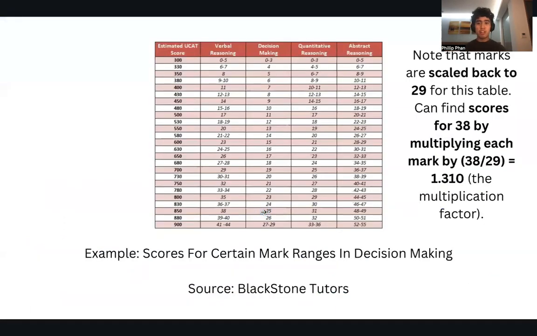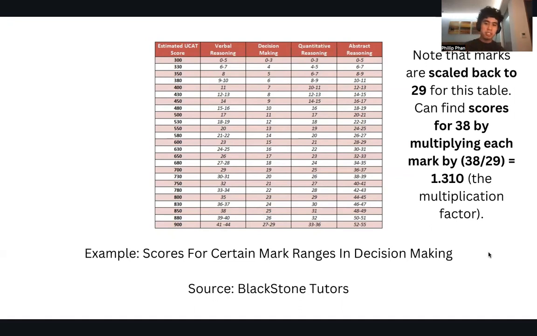But anyways, I want to show you guys a table now. I'll show you the scores that you get for decision-making scores. And I don't know why tables do this, because you can easily calculate that if there are about 9 yes/no questions, that's going to be worth around 38 now. So I don't know why you keep it as 29, but they do it anyways. For these tables, they're scaled back to 29. And pretty much these are the scores that you get for each mark range.